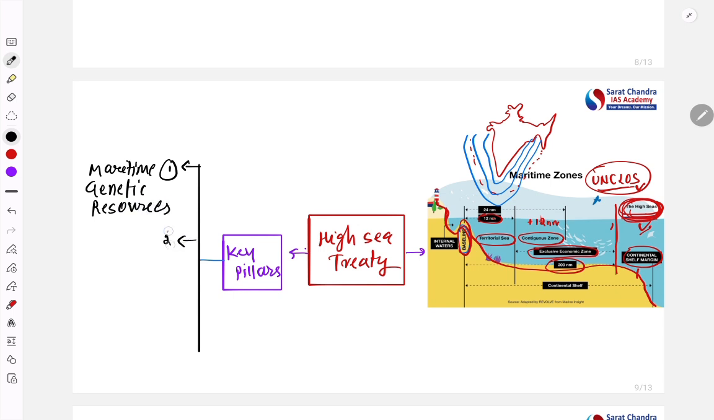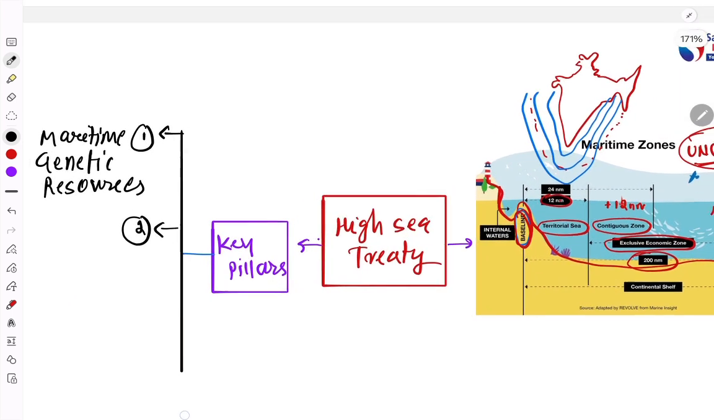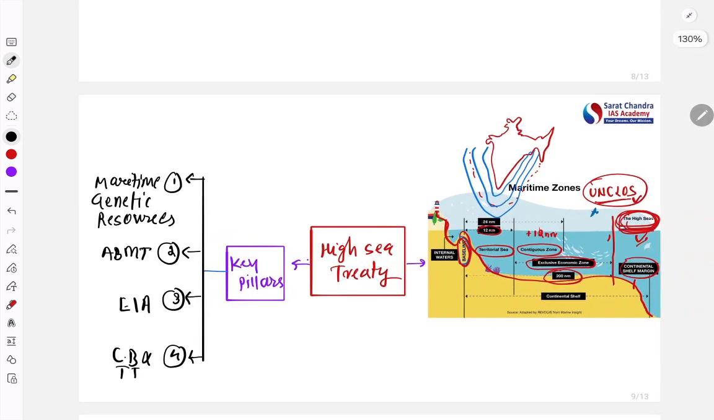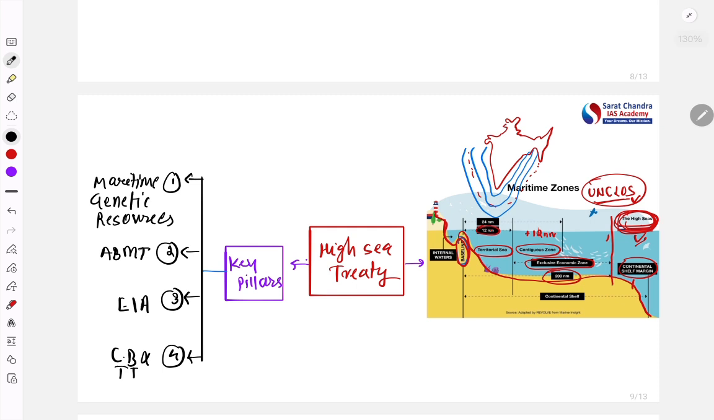That is, the genetic resources which are present in the high sea. Second is the area-based management tool, that is, to conserve a particular area. Third is environmental impact assessment, and fourth is capacity building and technology transfer. These are the four pillars of the High Seas Treaty.